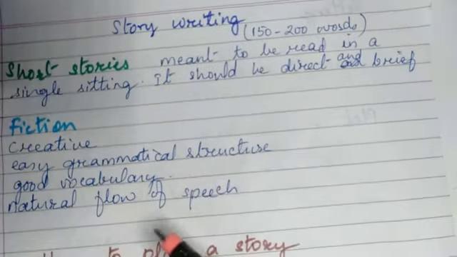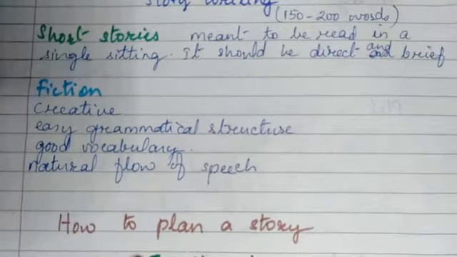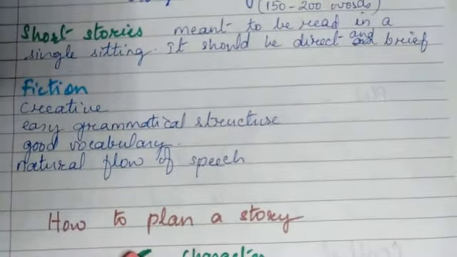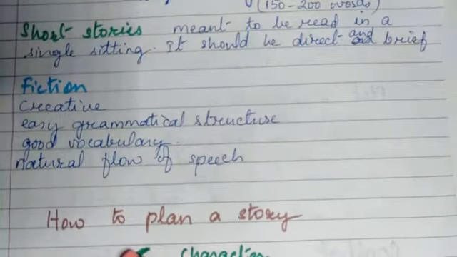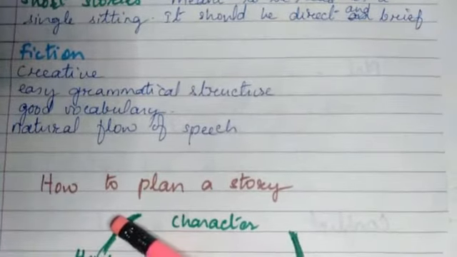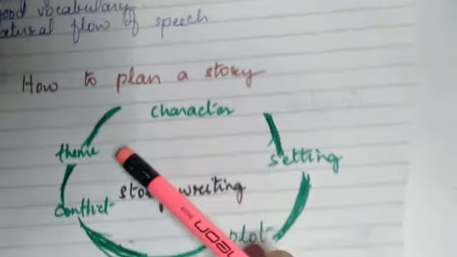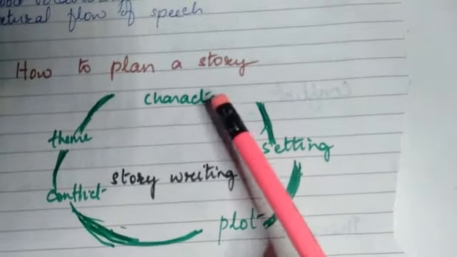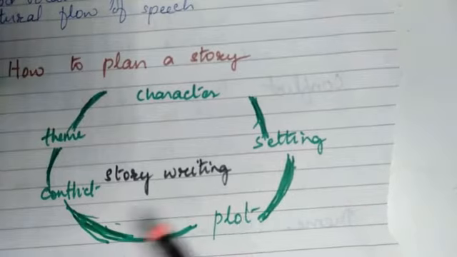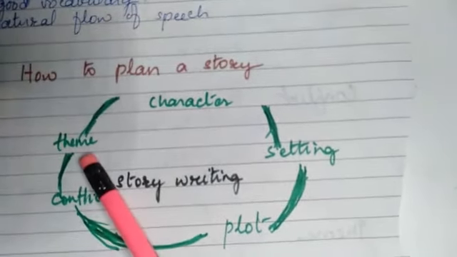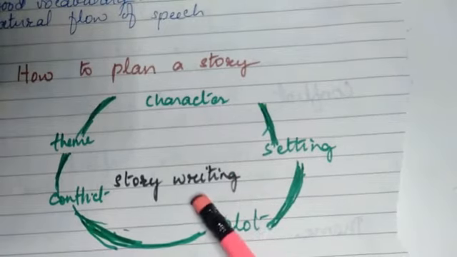So how do we plan a story? For planning a story, we should first remember that story writing consists of 5 things. There are 5 elements required to write a story. The 5 elements are character, setting, plot, conflict, and theme. So all these 5 things make up a very good story.